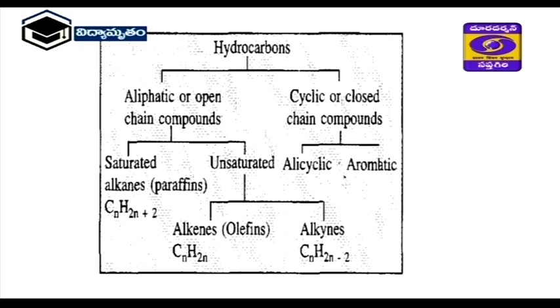Here, if one double bond is there between any 2 carbon atoms, they are called alkenes. The general formula is CnH2n. If one triple bond is there between any 2 carbon atoms, the general formula is taken as CnH2n-2.